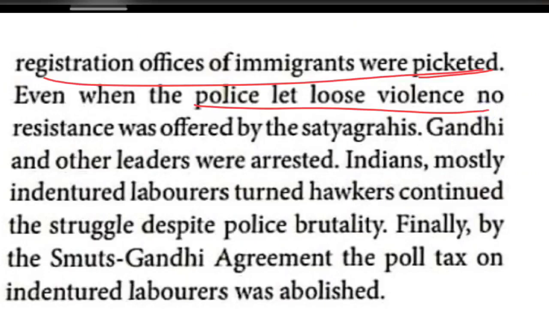Even when the police let loose violence, no resistance was offered. The Satyagrahis did not resist or oppose the attitude of the police. Everything was accepted by the Satyagrahis.